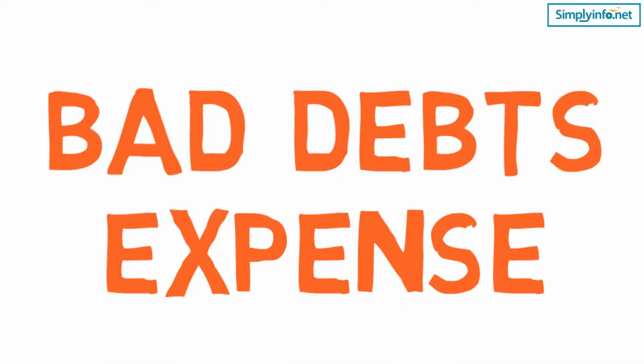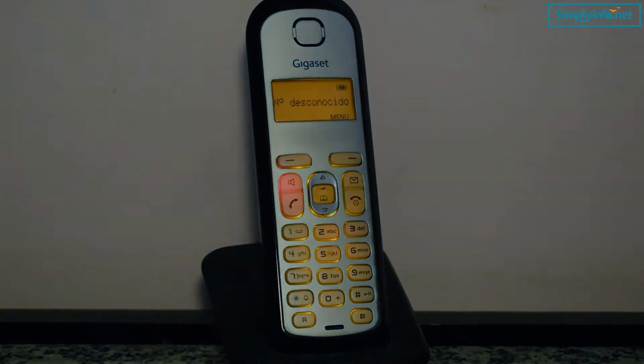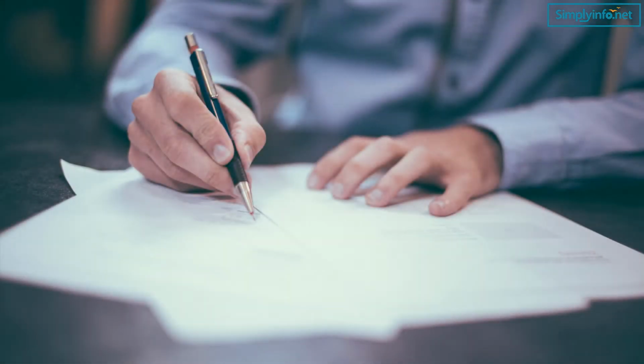How do you find this bad debt expense? It is an individual's or company's decision to write off the debts as bad debts. When a customer is avoiding the calls and not making any effort to negotiate the terms for more than 90 days, it can be written off as bad debt expense. Writing off these as bad debt expense gives you a correct picture of your financial status, not overstating your revenues or assets and any earnings from those assets.